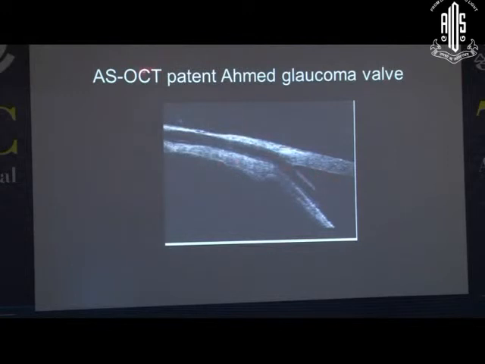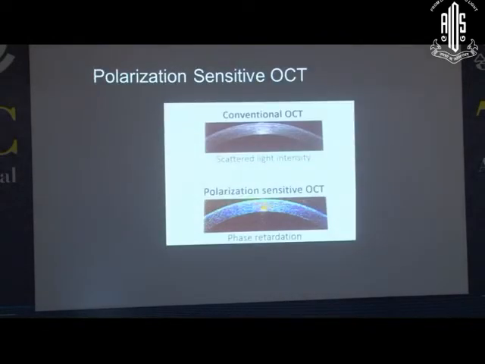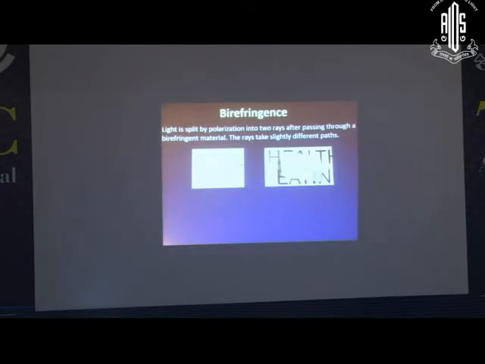In cases of Ahmed valve, we can have a very good picture of this tube which is beautifully placed into the angle. Now coming to a newer advancement, polarization sensitive OCT. That's a newer tool that utilizes polarized light, and there is much less scattering of light, so you have much better imaging of the anterior chamber or any structure. Light is split by polarization into two rays after passing through a birefringent material. The rays take different paths, and that way that produces the image.